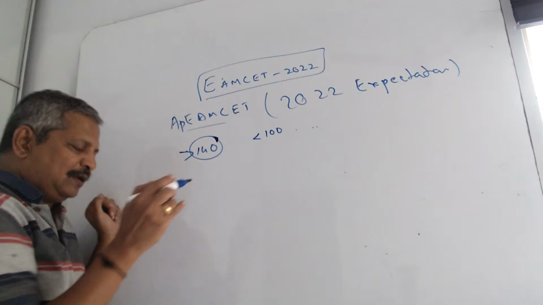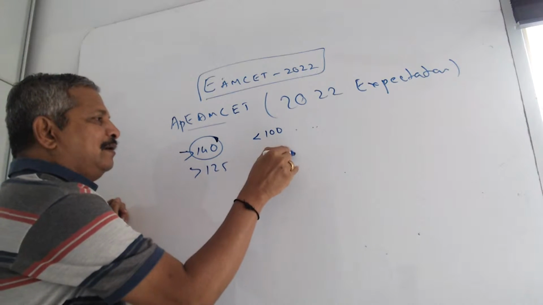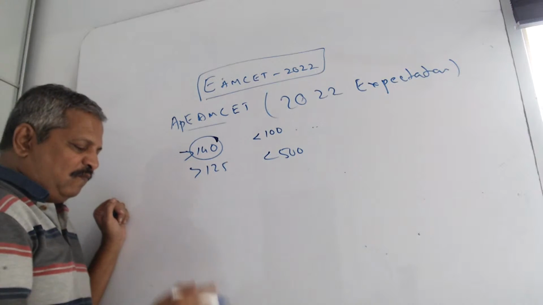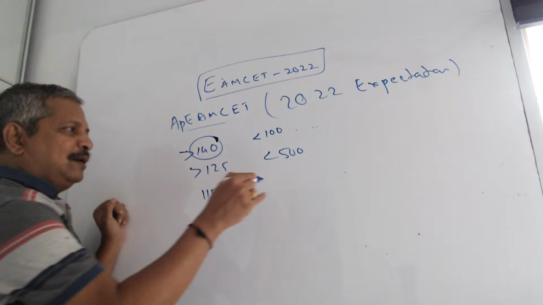Next, if you take above 125 marks in APEamcet, it will give below 500 rank. Above 125 marks will give below 500 rank. 115 to 125 is nothing but below 1000 rank.